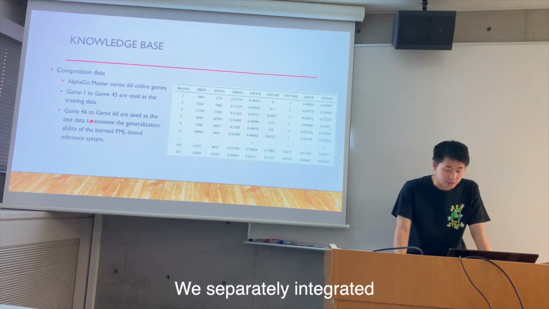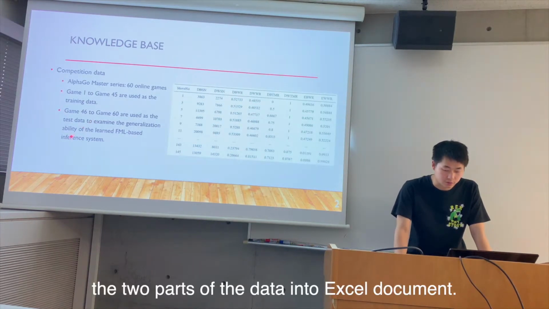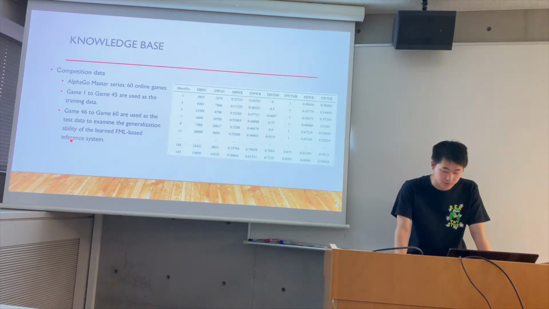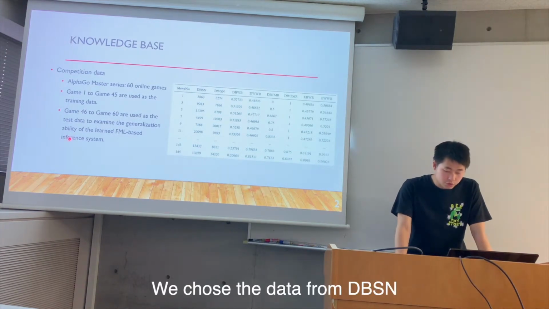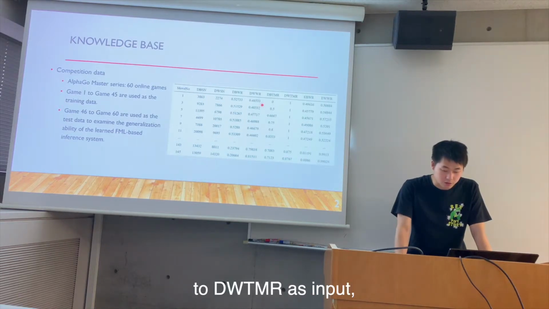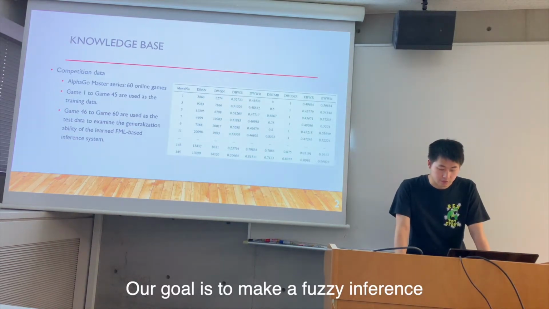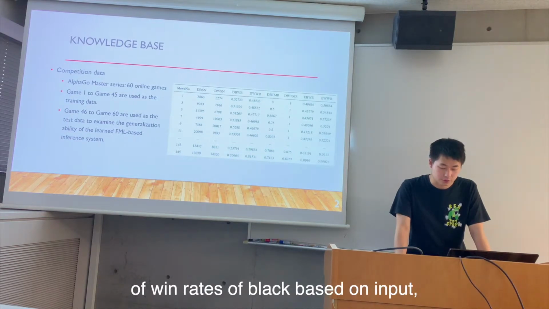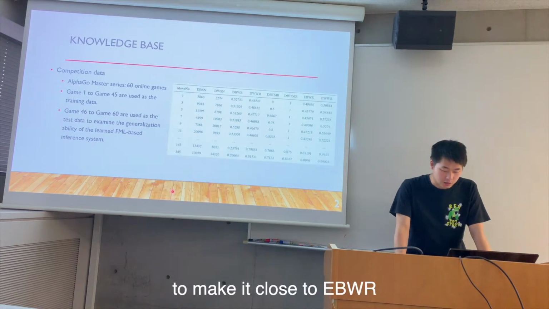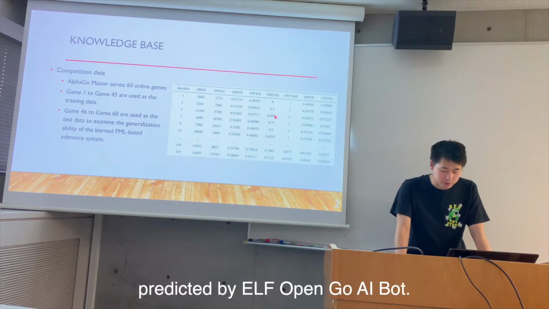We separately integrated the two parts of the data into Excel documents. We chose the data from DBSN to the WTMR as input and the win rate of black as output. Our goal is to make a fuzzy inference of the win rate of black based on the input, to make it closer to the EBWR predicted by AlphaGo OpenGo Airboat.